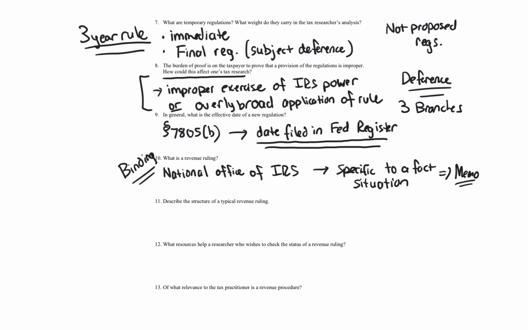Okay, question 11. Describe the structure of a typical revenue ruling. We talked about it, right? This is easy. So for those of you that haven't yet watched my video on how to write a tax memo, go watch that. It's structured very similar to that.